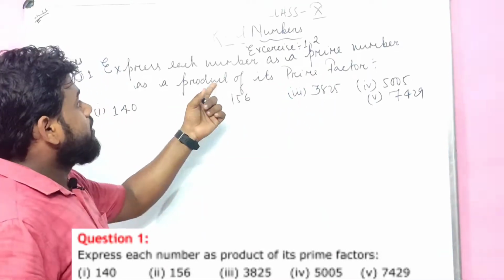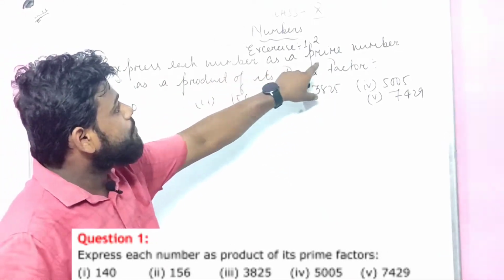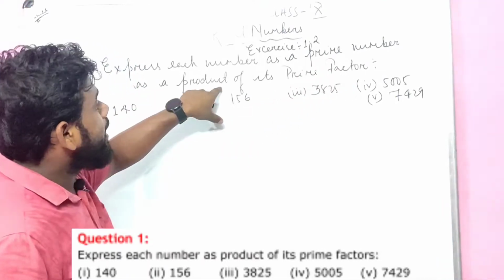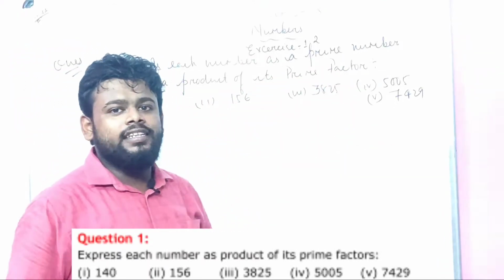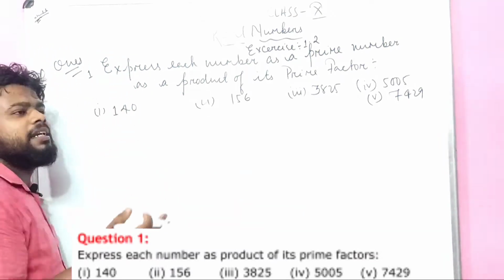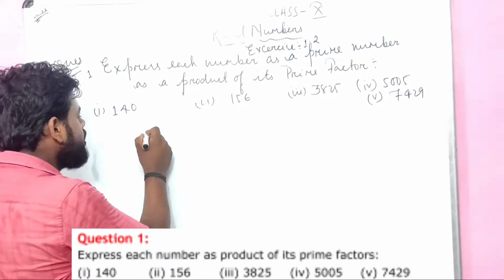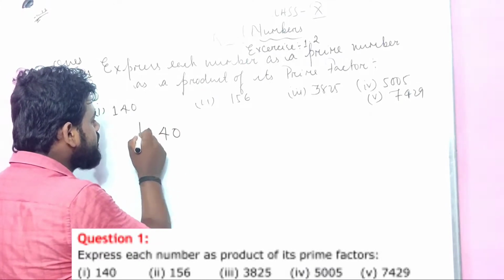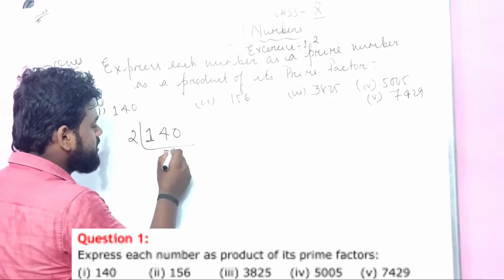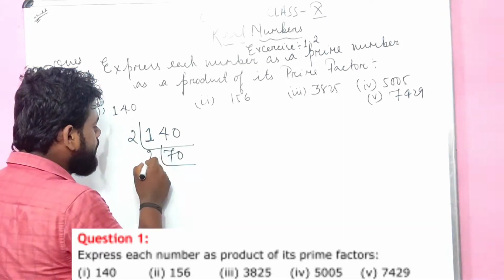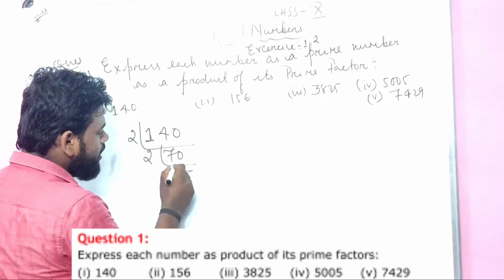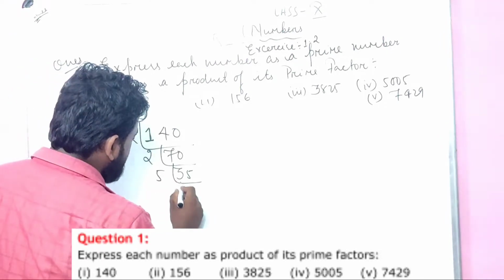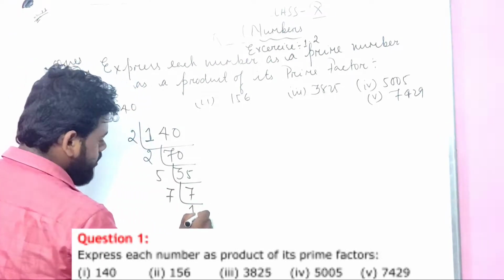I am saying express each number as a product of its prime factors. That means I have to do prime factorization of this number. Very easy, you know very well. 140, let us do the prime factorization. 2, 70. Again 2, 35. Again it will go on 5, 7. This is all about 7 and 1.